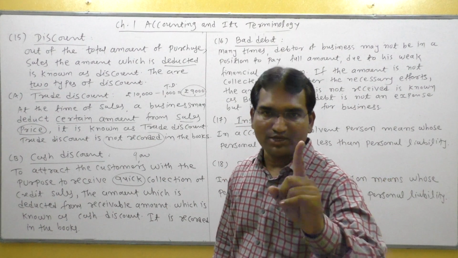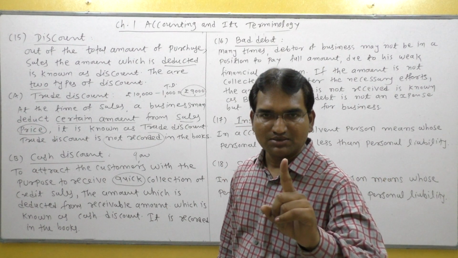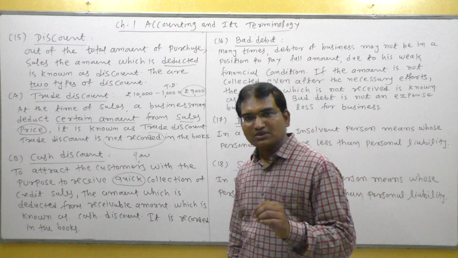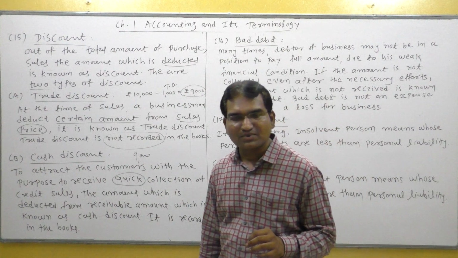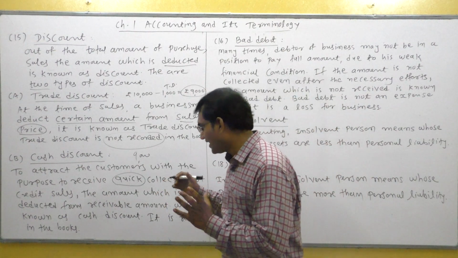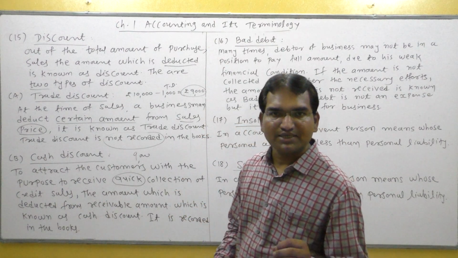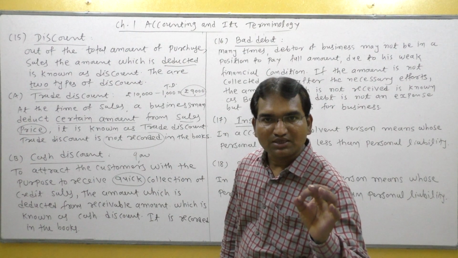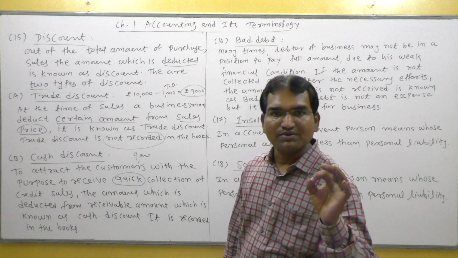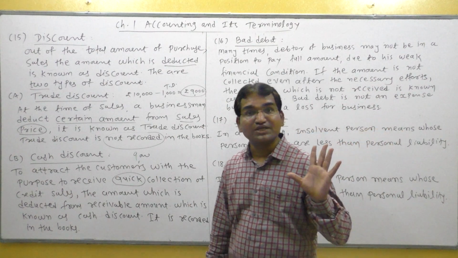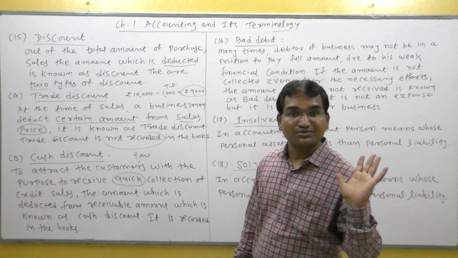And suppose this goods sold for rupees 9,000 on credit and credit period is 1 month. How many month? 1 month. Credit period is 1 month. Now businessman attract to customer for quick collection. So businessman says to the customer, if customer pay within 1 week, then 10% amount deducted from amount receivable.